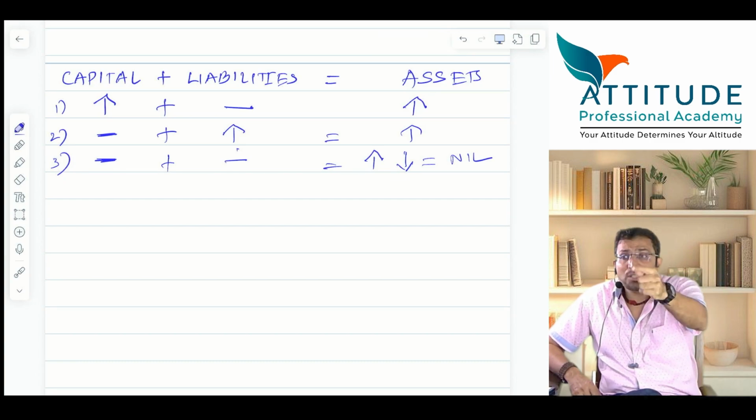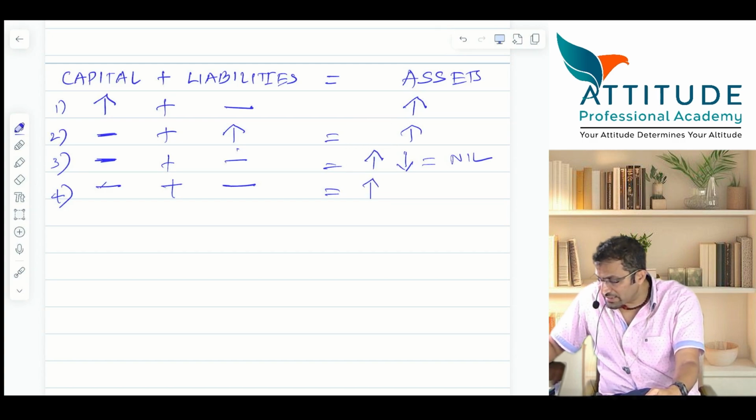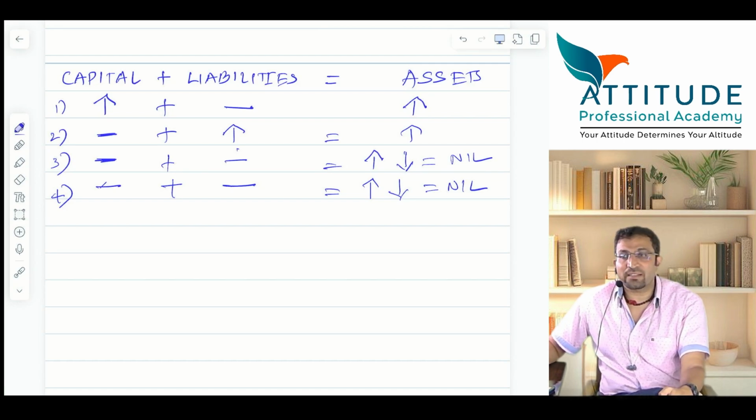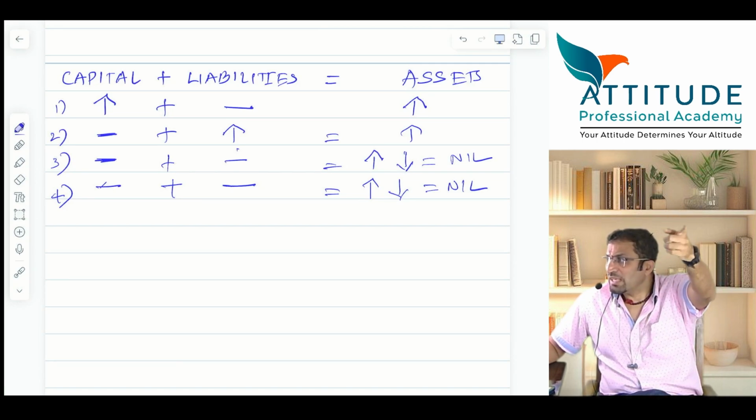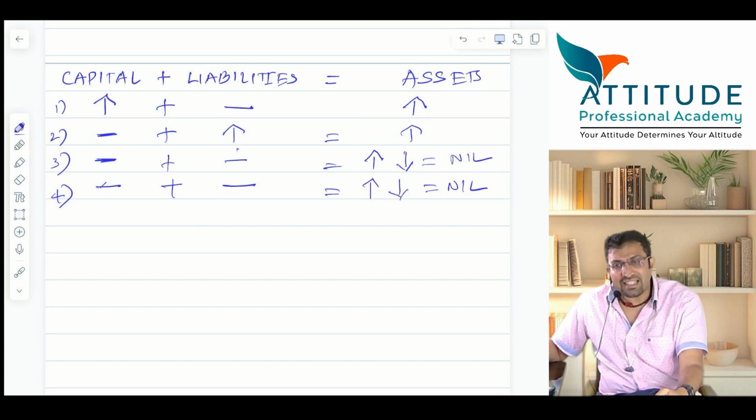Now tell me, goods purchased for cash. Will the capital get affected? No. Will the liability get affected? No. Will an asset increase? What will increase? Stock will increase. What will decrease? Cash will decrease. So again this is nil effect. Zero effect, because one asset increases by the same amount, another asset decreases by the same amount. Journal entry also you are getting here. Purchase account debit, credit to cash. Getting it or no?